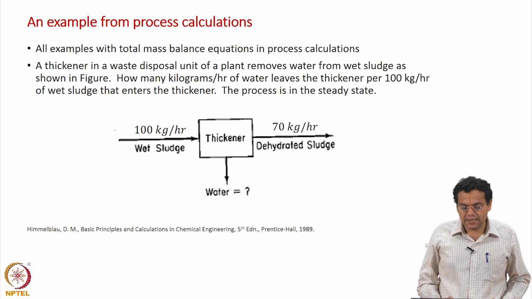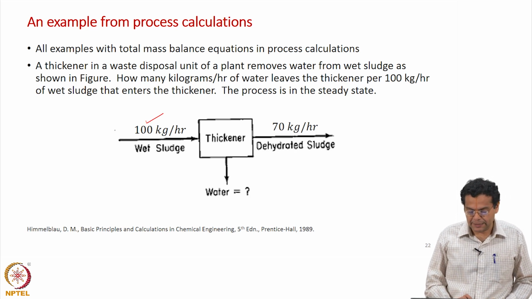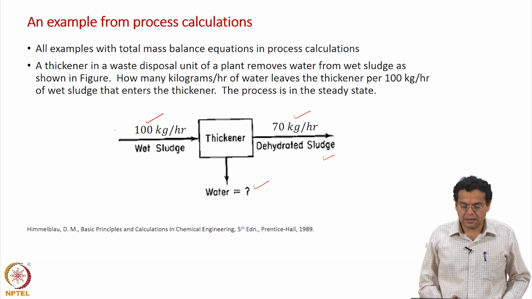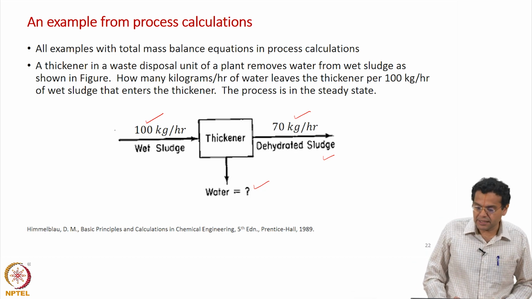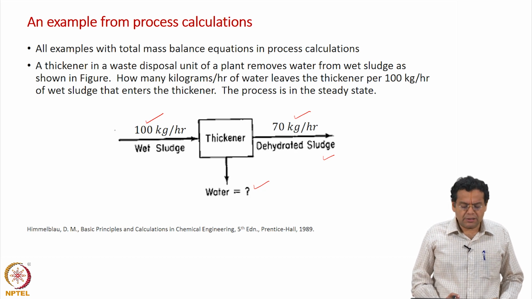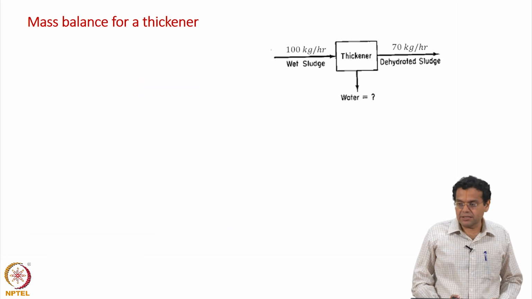We take a very specific example here: a thickener in a waste disposal unit of a plant removes water from wet sludge, as shown in the figure. In this figure you see 100 kilogram per hour of wet sludge entering, some amount of water is removed per hour, and the dehydrated sludge flow rate is given, which is 70 kg per hour. How many kilograms per hour of water leave the thickener per 100 kg per hour of wet sludge that enters? The process is in steady state. As we discussed some time back, all the values are given directly as mass flow rates, not in terms of velocities, densities, etc.